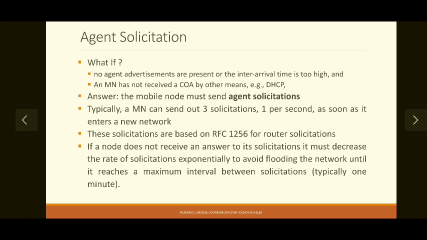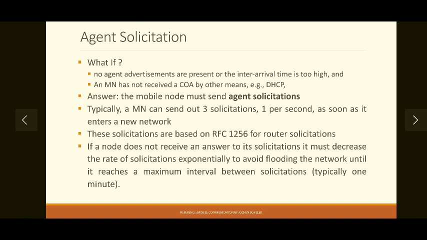If this happens, that means there is no agent present in the network, or maybe the agent is too busy. At that time we should take care that the mobile node, that is us, should not flood the network with our requests. So to avoid this, solicitations must be decreased at an exponential rate to avoid flooding the network.